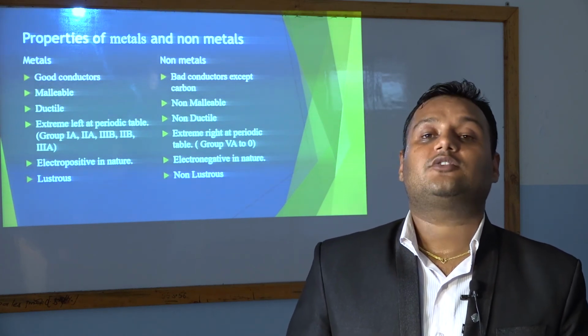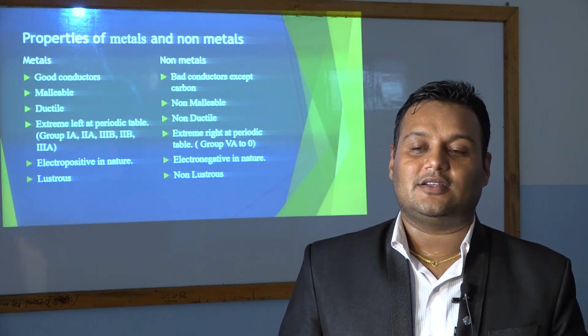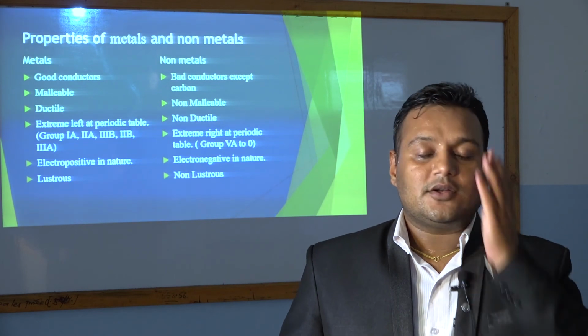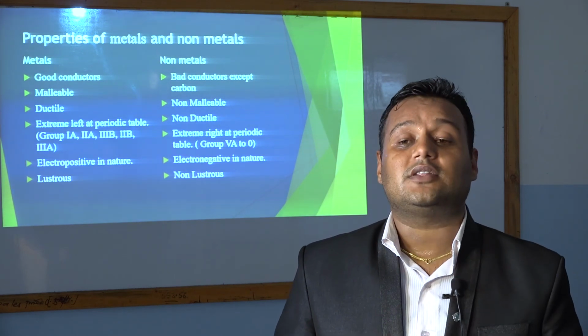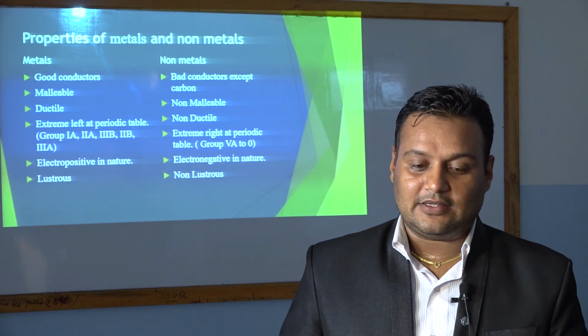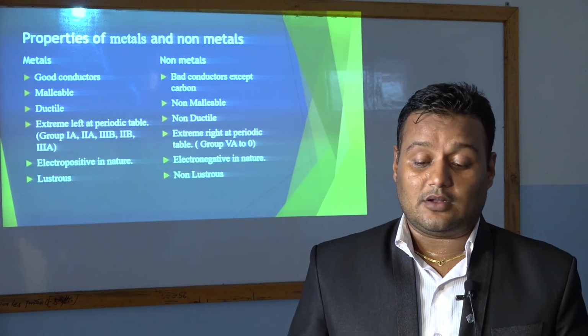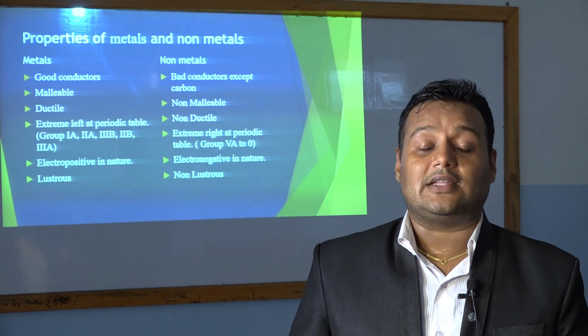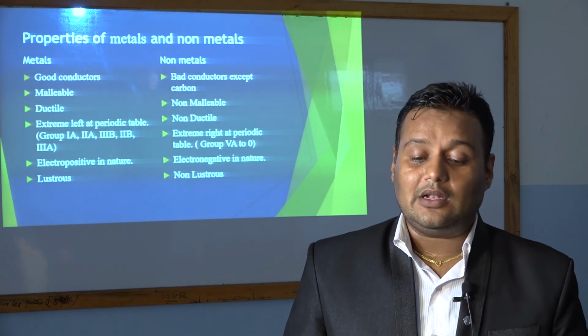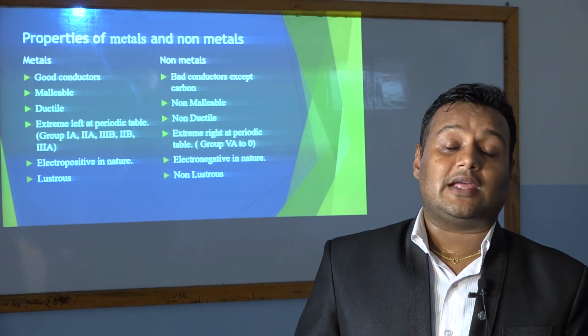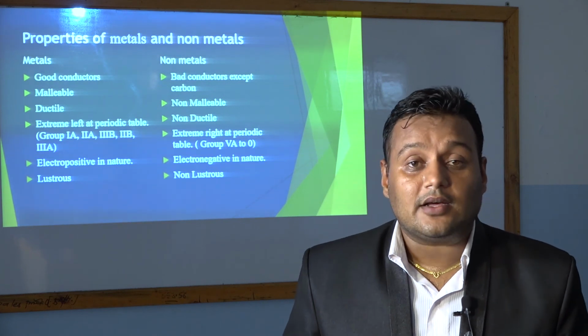Non-metals are electronegative in nature. They have a tendency to gain electrons during the chemical reaction. And another property of non-metals is non-lustrous or non-shiny. They are dull in physical appearance. So I would like to end the class here.